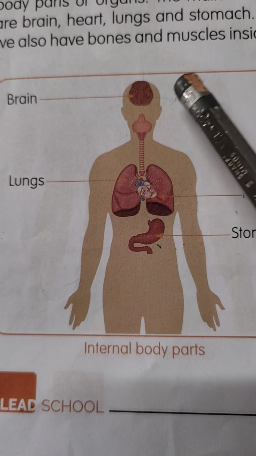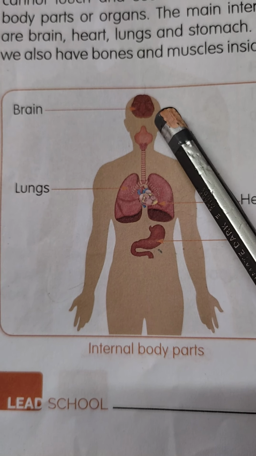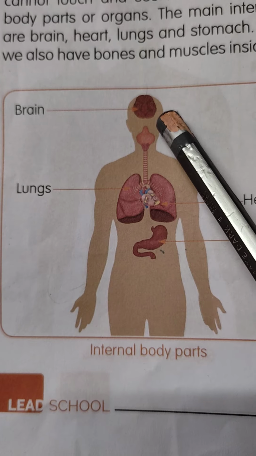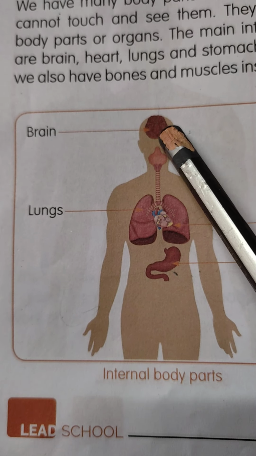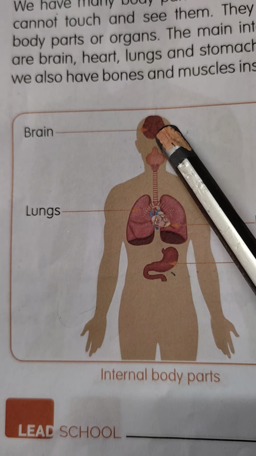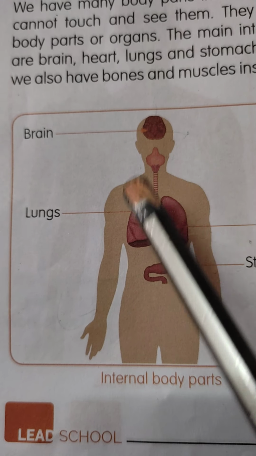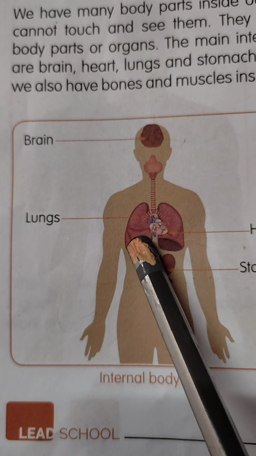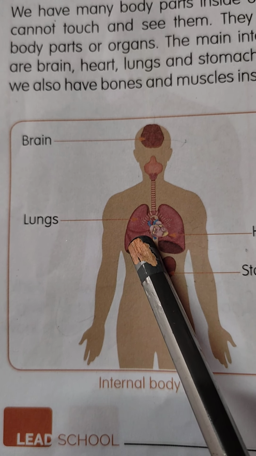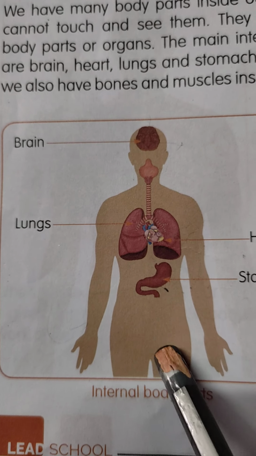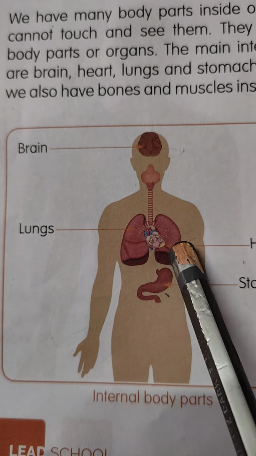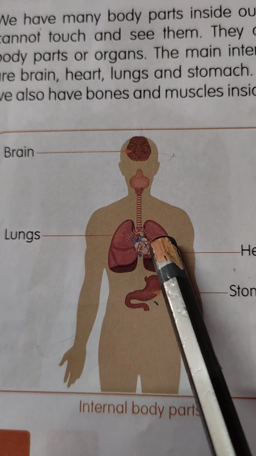Now let's see the brain. Our brain helps us to think and remember things, and also helps us to do different kinds of activities. Okay. Lungs. Lungs help us to breathe air and supply air to all our body parts. We all have two lungs. Next, heart.